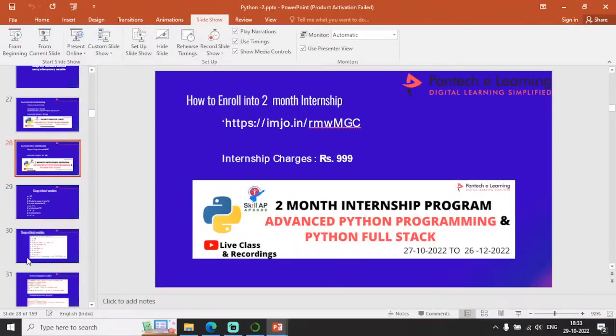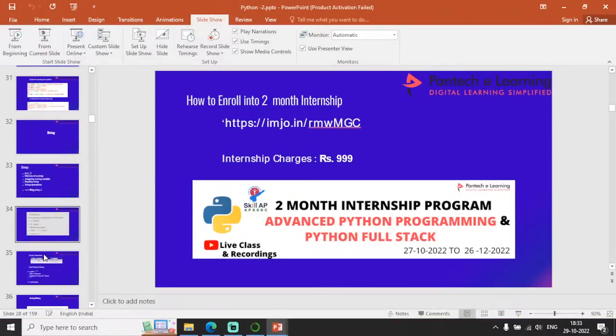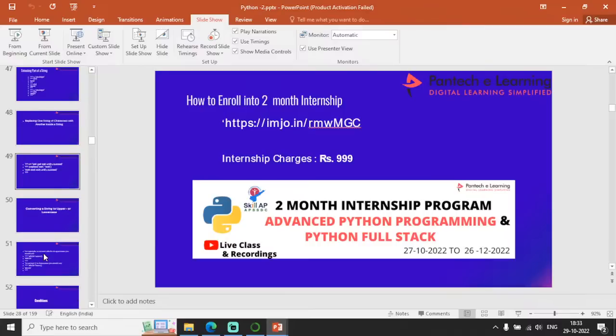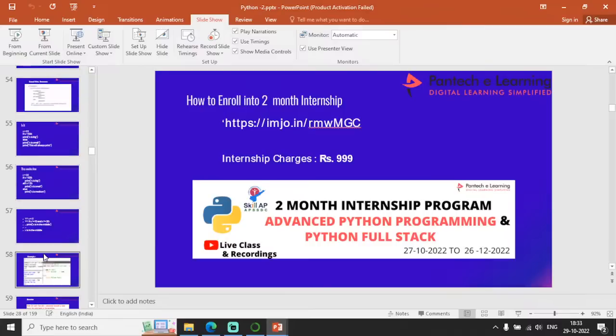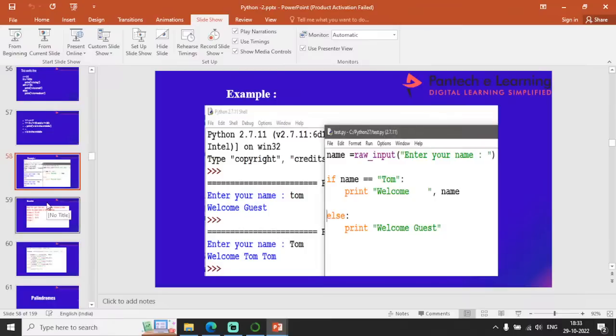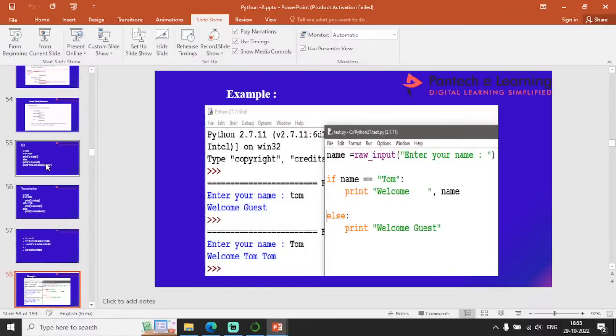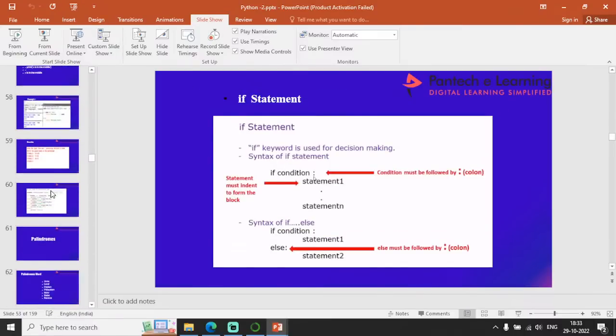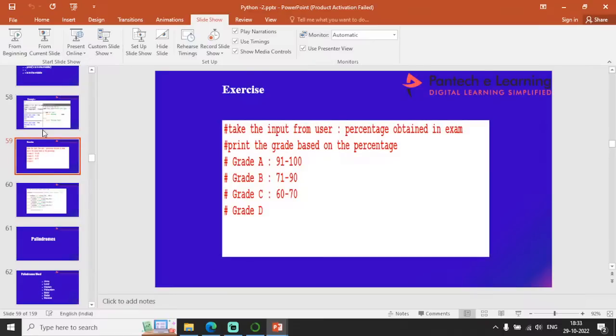So let me just continue. I was discussing with you about different types of conditional statements. What are the different types of conditional statements? So what is the use of if statement, if-else structure?